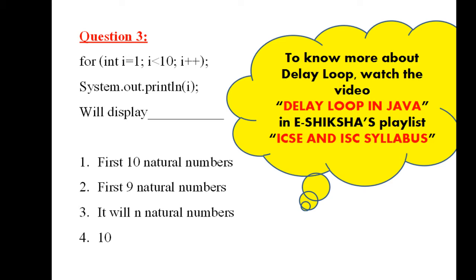Is 10 less than 10? No, the condition is false. It will come out of the loop and perform the next statement, System.out.println(i). The last value of i was 10, so that will be printed. It will display 10. Number 4 is the correct answer.